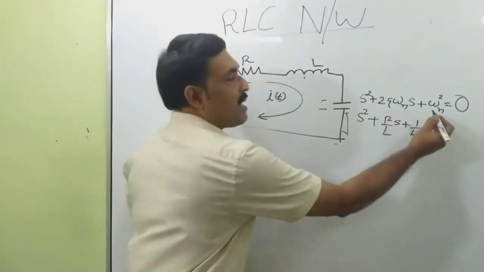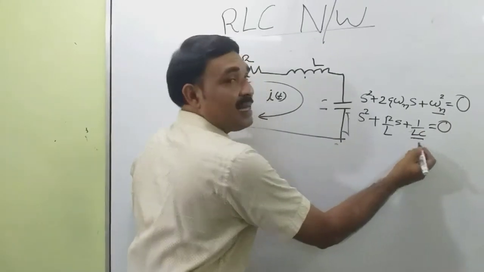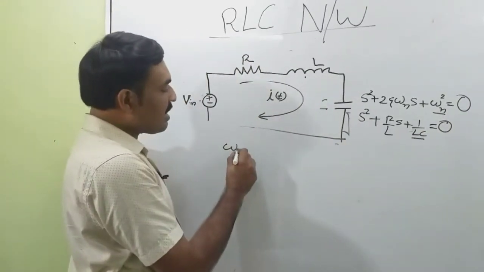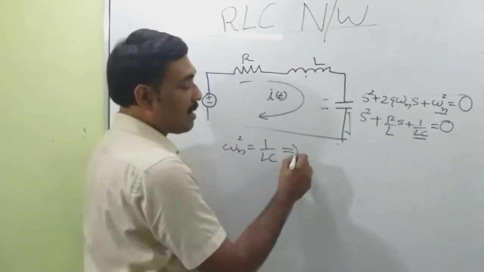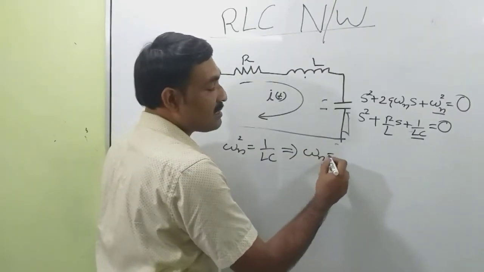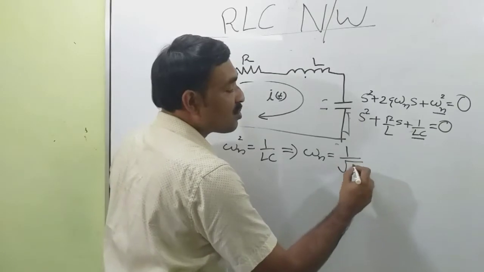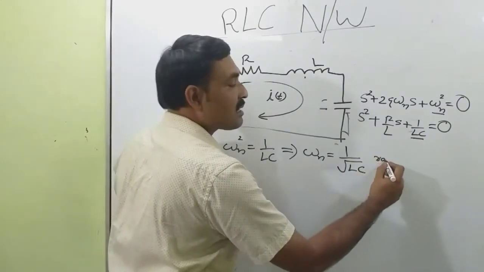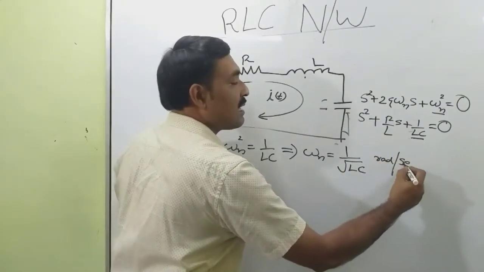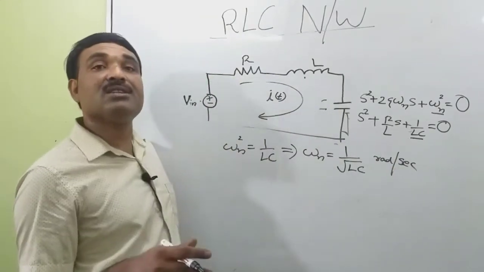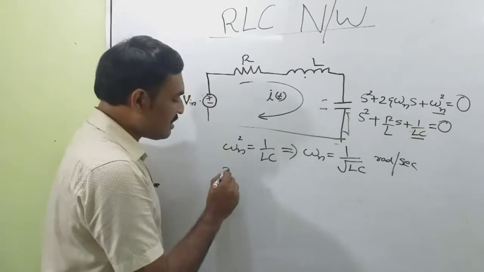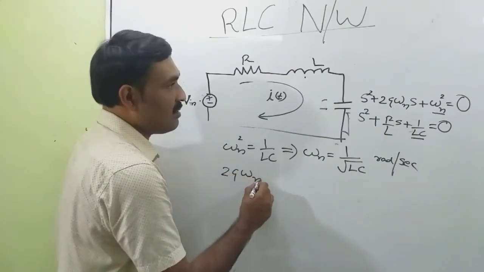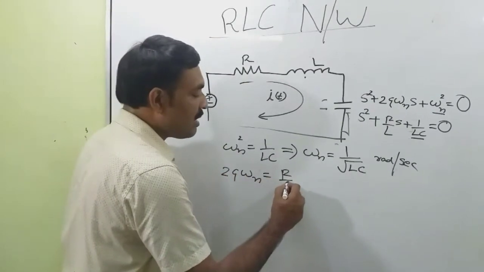We get omega n squared equal to 1/LC. This implies omega n is equal to 1/root LC radian per second. This is the natural frequency of this network. And 2 theta omega n is equal to R/L.